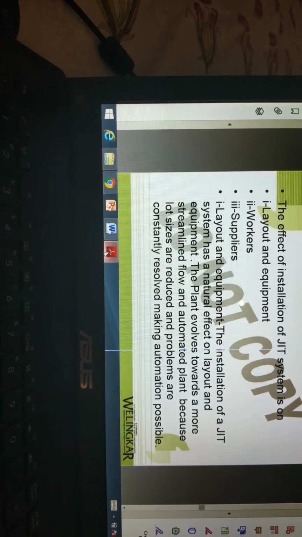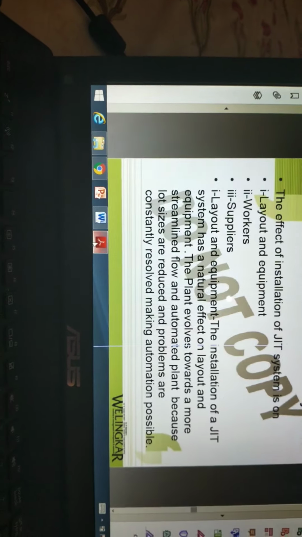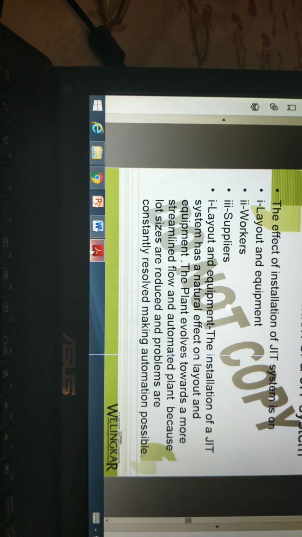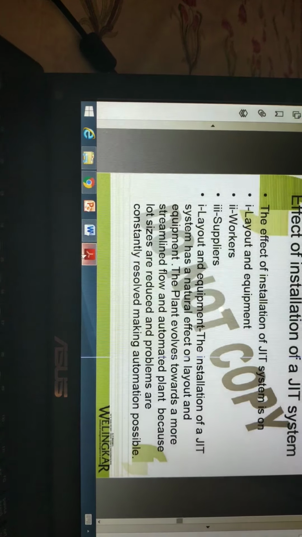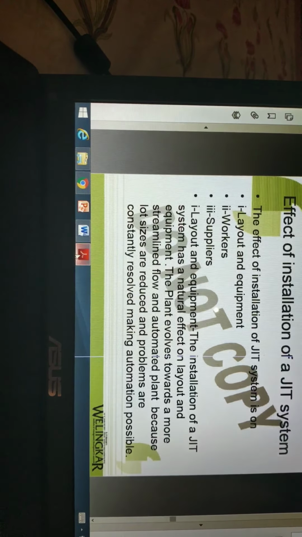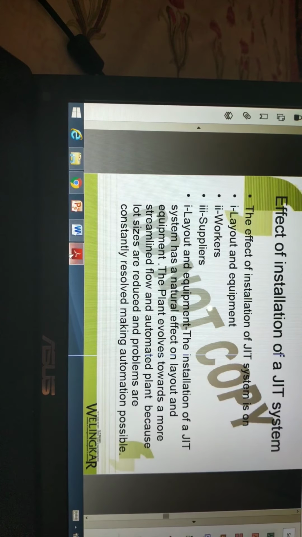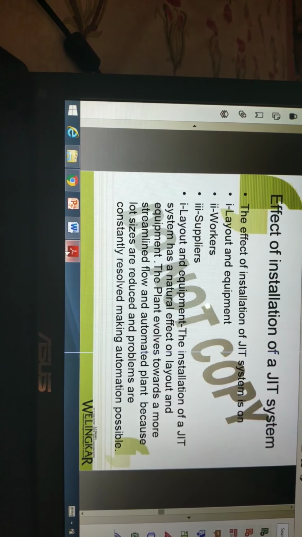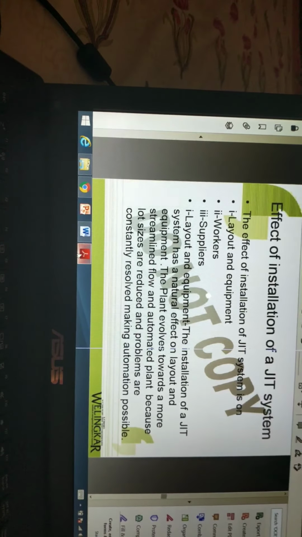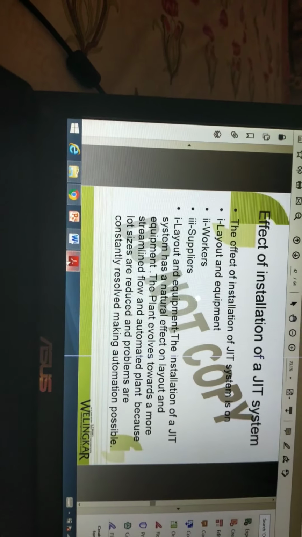If we implement the JIT, then the installation of a JIT system has a natural effect on layout and equipment. The plant evolves towards more streamlined flow and automated plant because lot sizes are reduced and problems are constantly resolved, making automation possible.